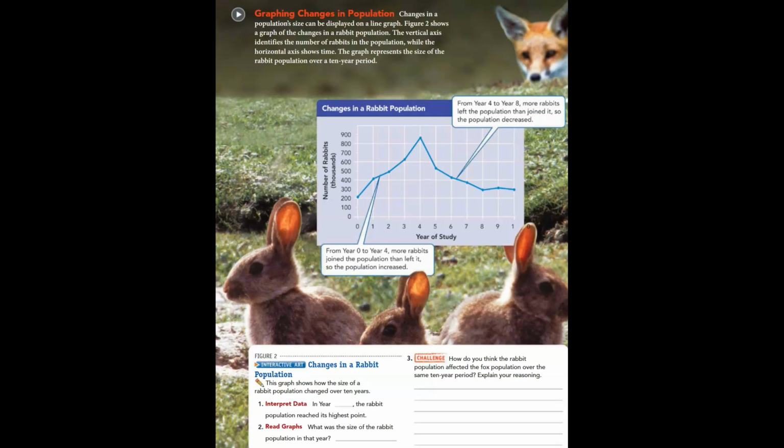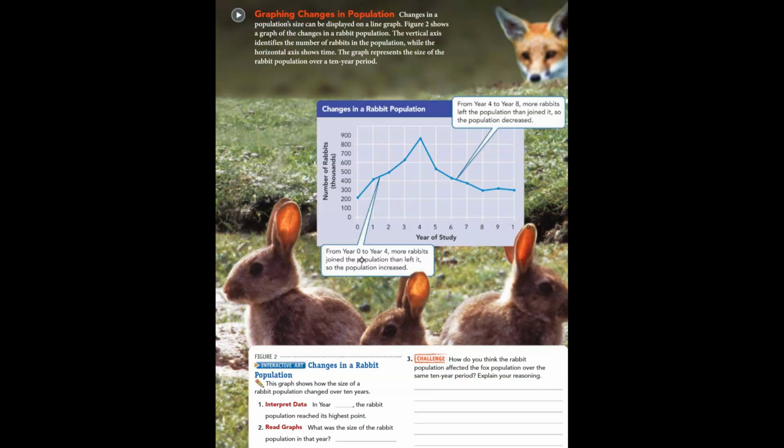So figure 2 says, the graph shows how the size of a rabbit population changed over 10 years. We know just by looking at the graph, from 0 to year 4, more rabbits joined the population than left it, so the population increased. But from year 4 to 8, more rabbits left the population, so the population decreased.